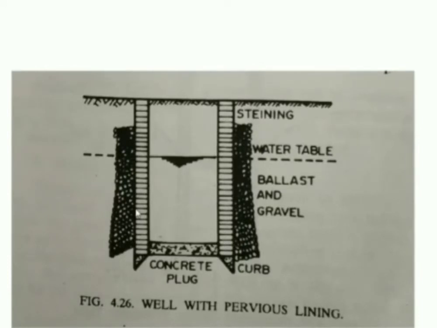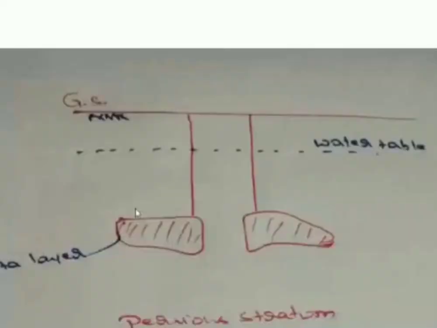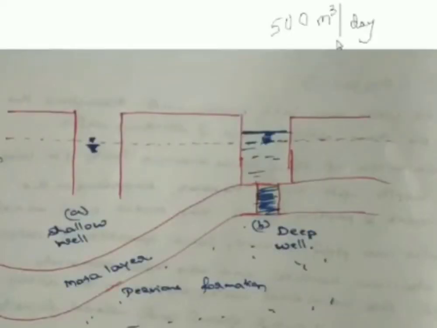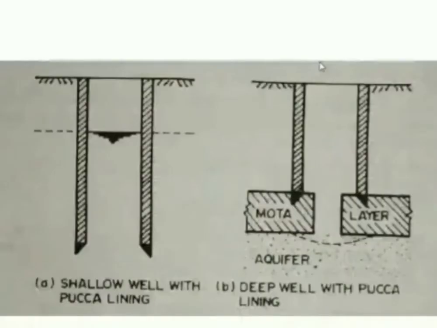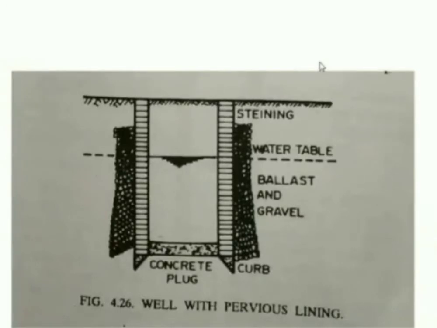Okay, so these were a few of the things we have discussed. Apart from that, we discussed the diameter of the well. It varies from 1 meter to 10 meters, with depth up to 30 meters. I might also have discussed the yield of the well. Usually wells for residential buildings or houses have a yield of less than 500 cubic meters per day. Okay, please understand this. The notes regarding this will be shared with you.